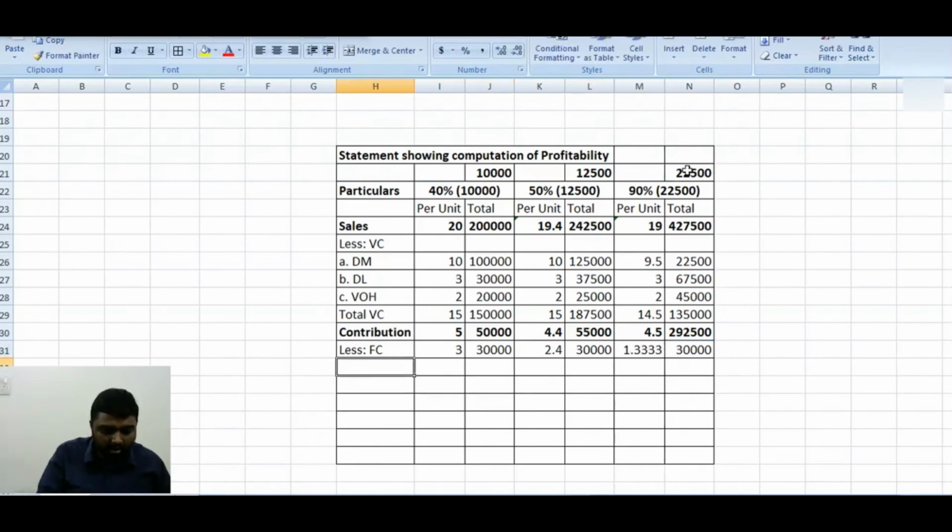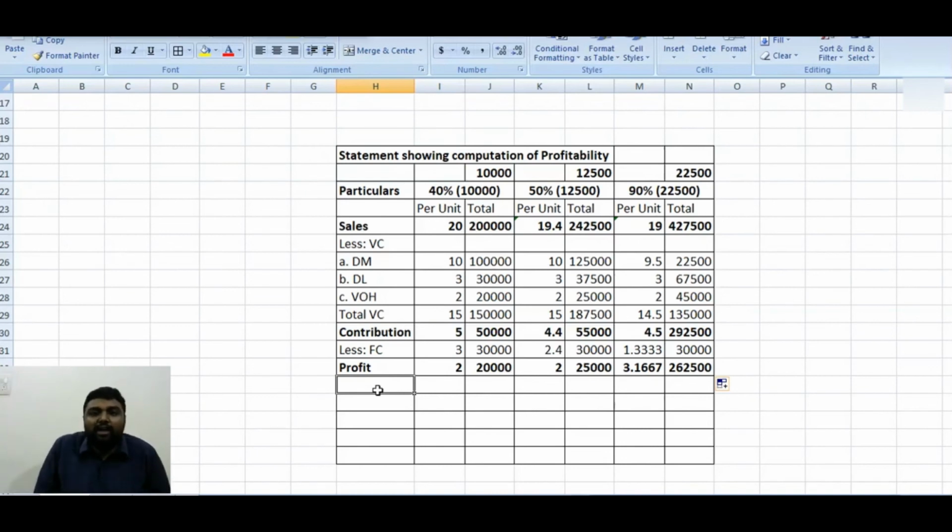Now you can find out our favorite answer, none other than profit. Profit is what? Our contribution minus fixed cost. So this is the answer. We are getting more profit for 90% capacity.